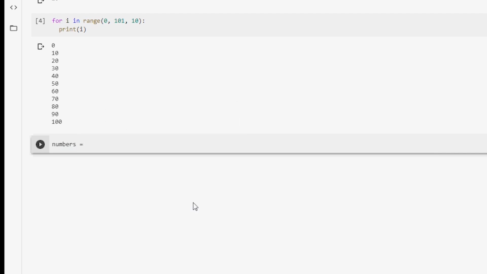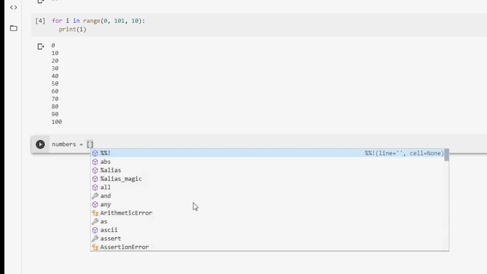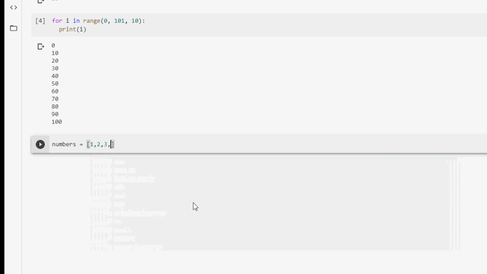This is a lot of typing, so let's start off. Alright, so now we close our square brackets like so. So we now declared our numbers list.